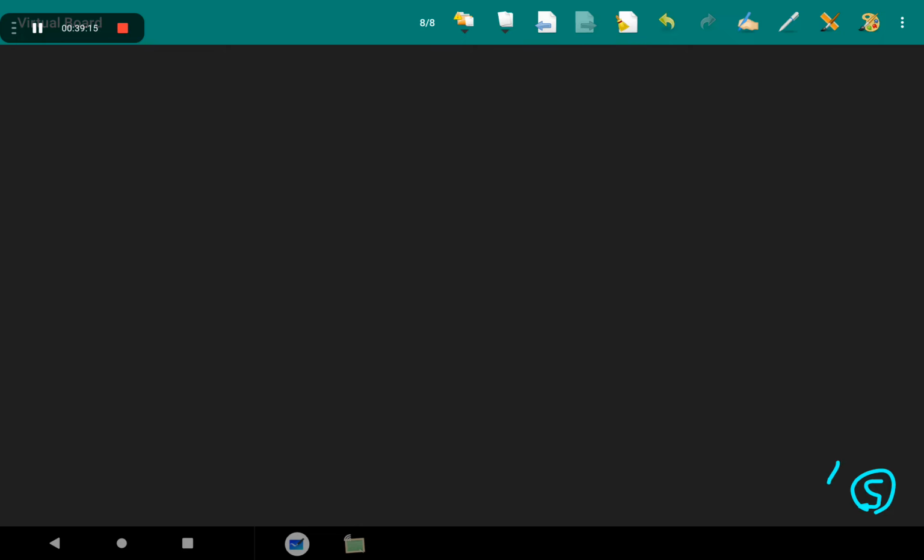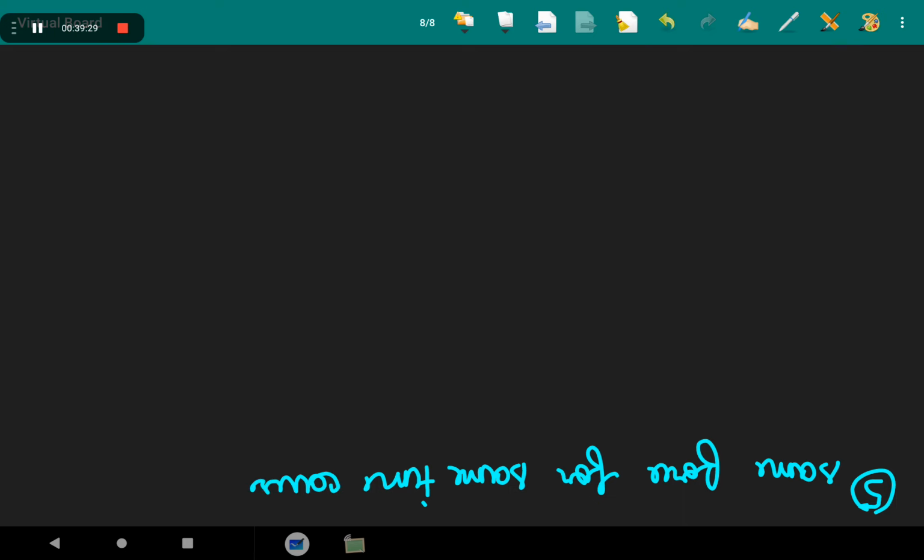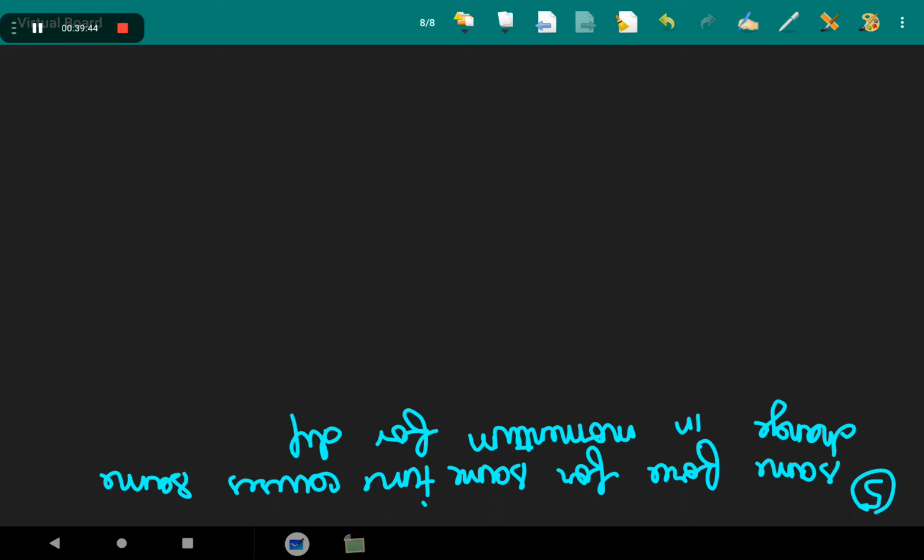What does it say? Same force for same time, it causes same change in momentum for different bodies.